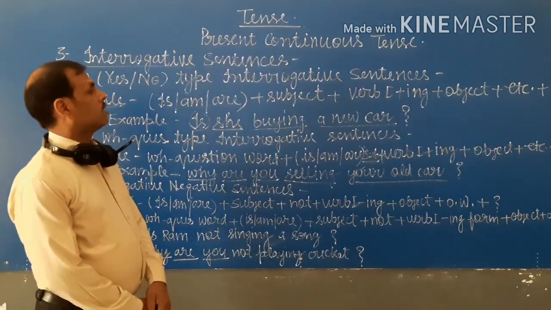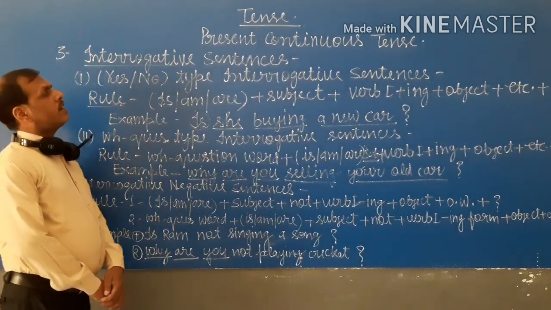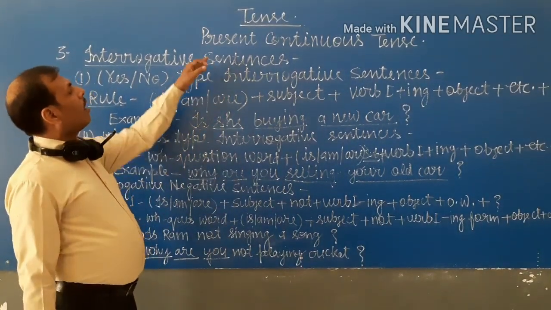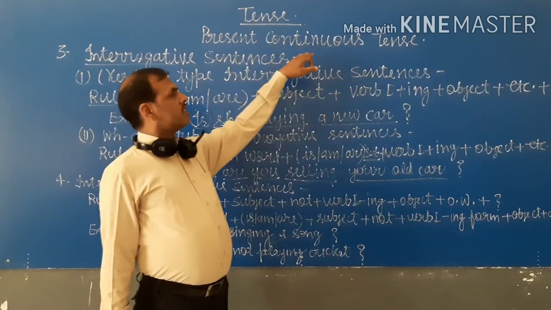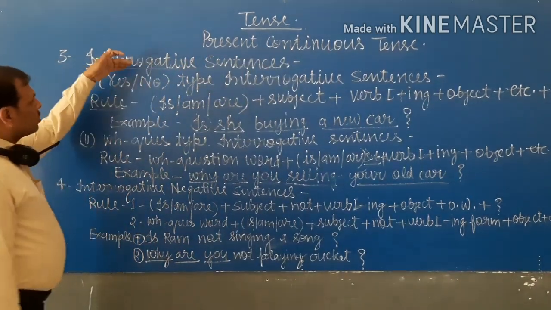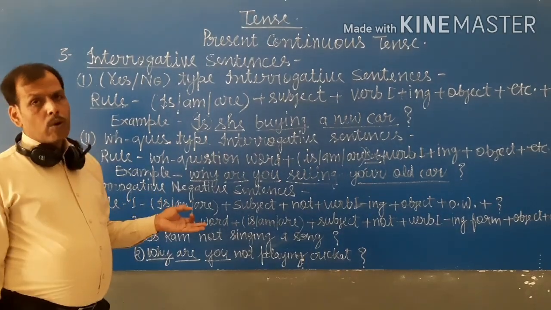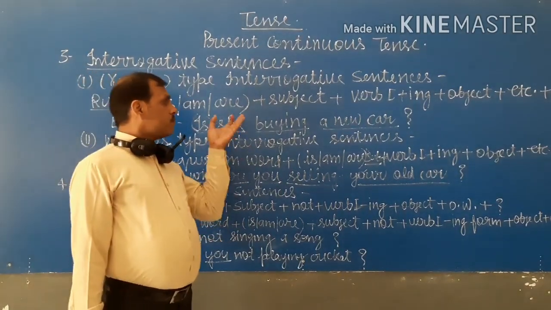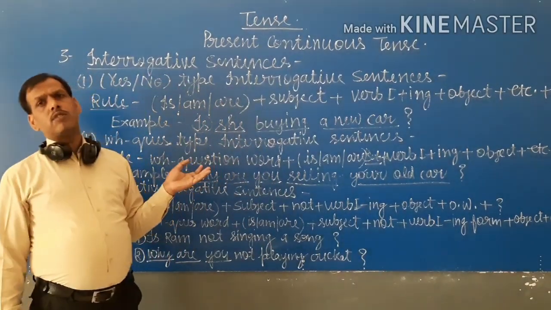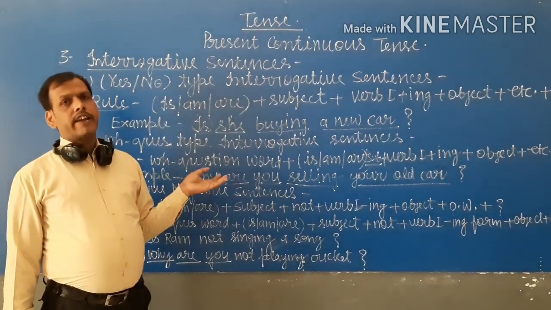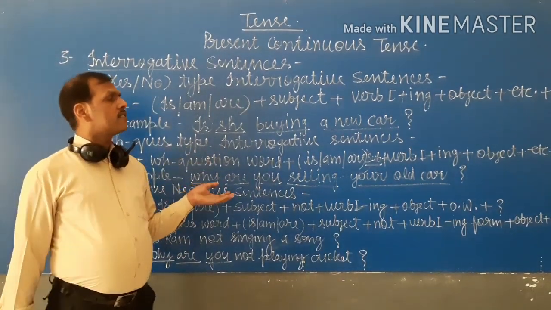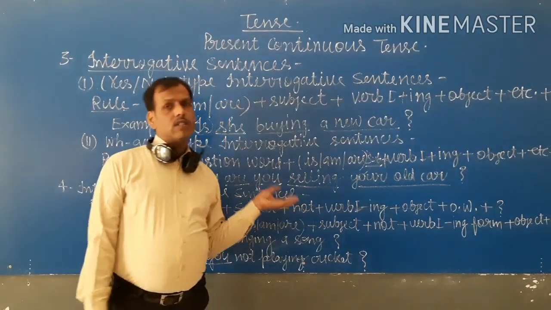Then the question mark. So student, these are the rules of present continuous tense for interrogative and interrogative negative sentences. I hope you learned these rules, and after that I will give you an exercise based on these rules.